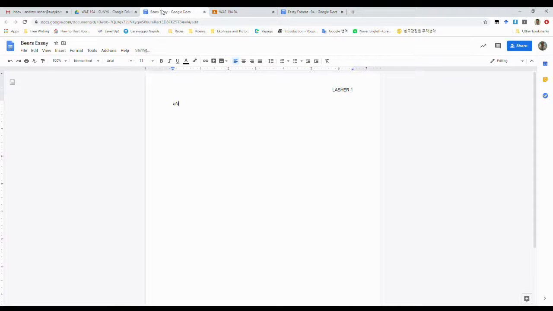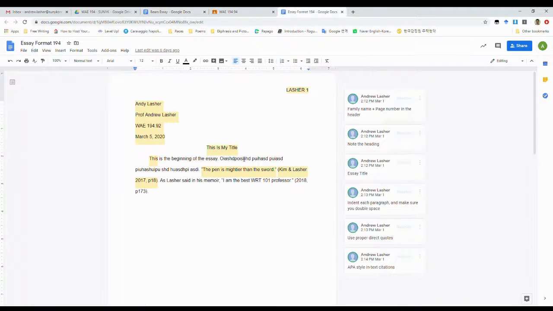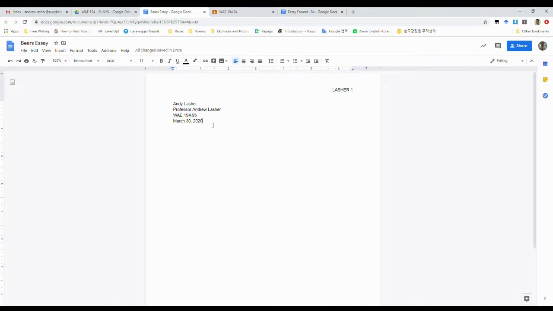Student, student, class, that's not a real class, that's WAE 194.95, and today's date, March 30th, 2020. All right, but that's not double spaced, and this should be double spaced, shouldn't it? And then make sure you double space, good. So Control A, select everything on the page. Here, line spacing, double. All right, good.